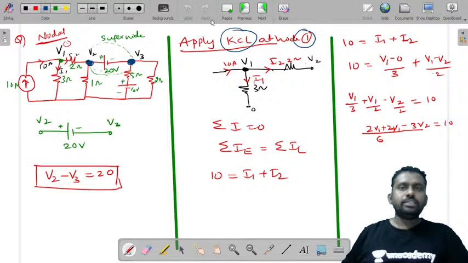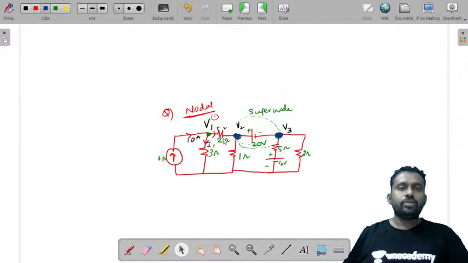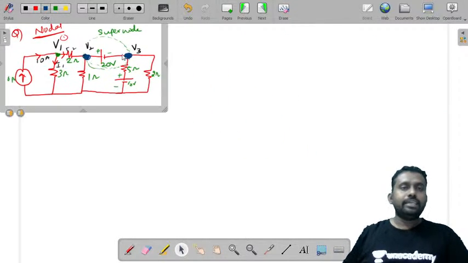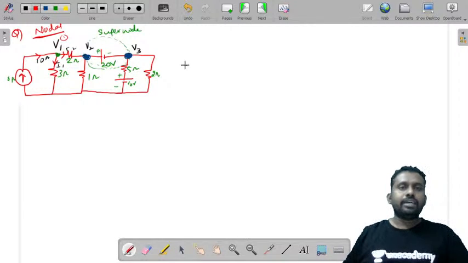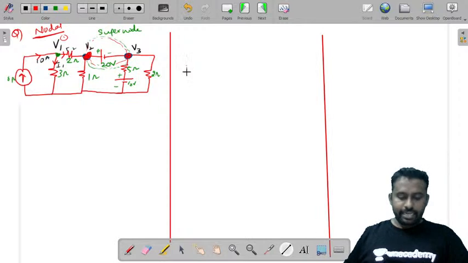So let us take this and consider these two nodes as a single super node and write the KCL equation.